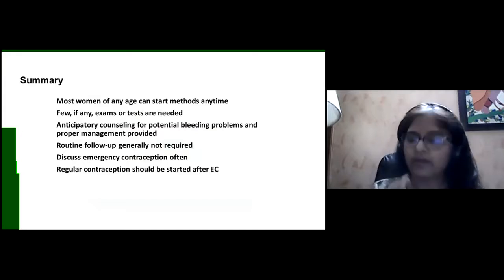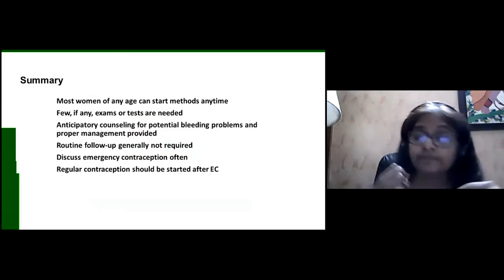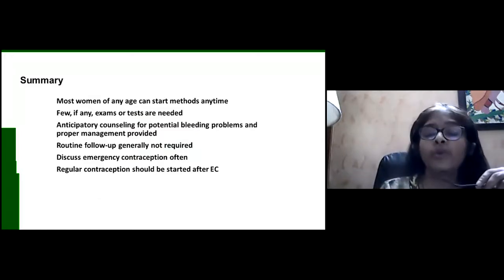Now, to summarize, most women of any age can start oral contraceptive methods anytime in the cycle. If she's starting it later than 5 days, she has to have an additional protection. Few, if any, exams or tests are needed. Anticipatory counseling for potential bleeding problems and proper management is required.